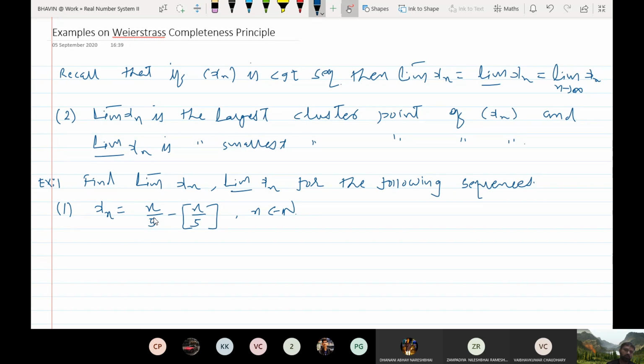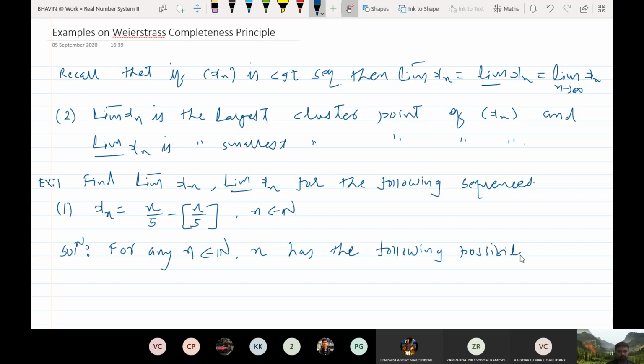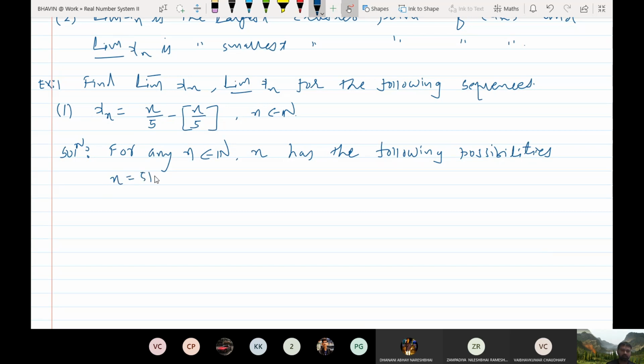See, for any n belonging to the natural numbers, n has the following possibilities. n is of the form either 5k, 5k plus 1, 5k plus 2, 5k plus 3, or 5k plus 4.